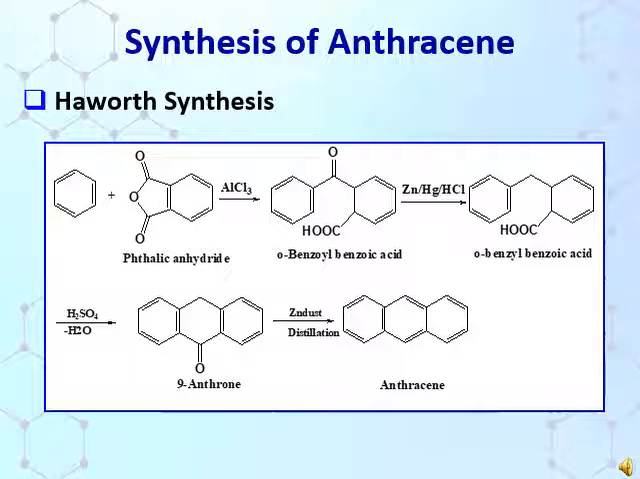Anthracene can also be synthesized by using Haworth synthesis. In this method, benzene can be treated with phthalic anhydride to give ortho-benzoyl benzoic acid by Friedel-Crafts acylation reaction in the presence of aluminum trichloride. This product undergoes Clemmensen reduction to give ortho-benzyl benzoic acid. The ortho-benzyl benzoic acid on dehydration gives 9-anthrone, and this 9-anthrone after reduction with zinc dust gives anthracene nucleus.